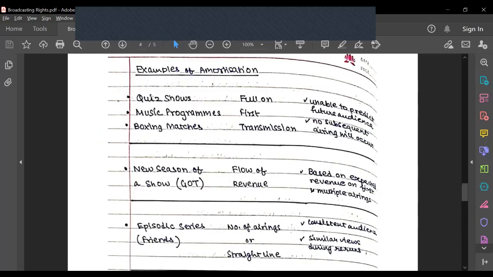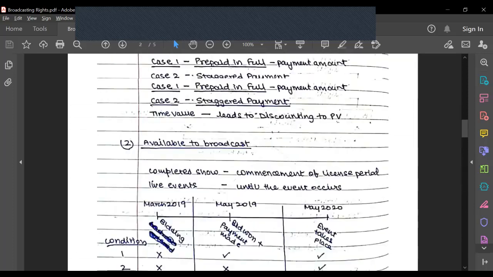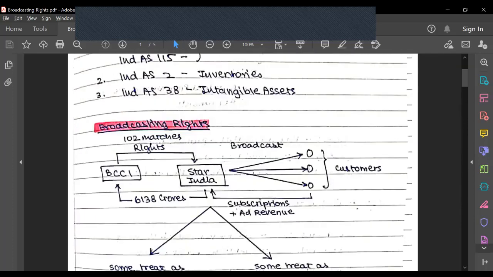So that is how basically the broadcasting rights are accounted for.